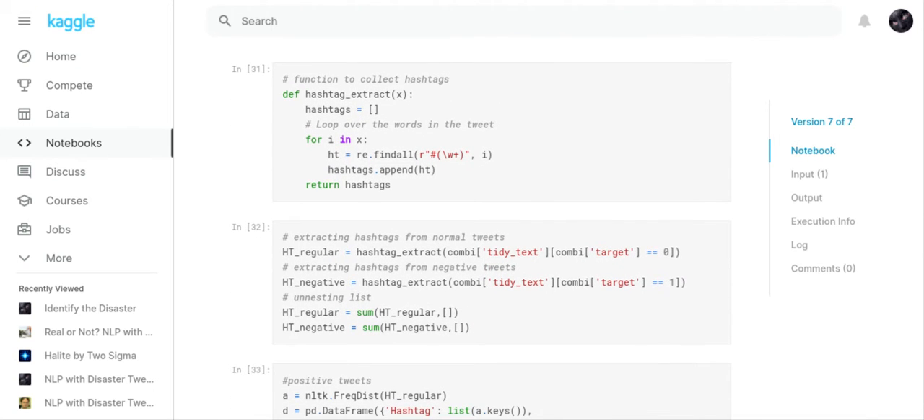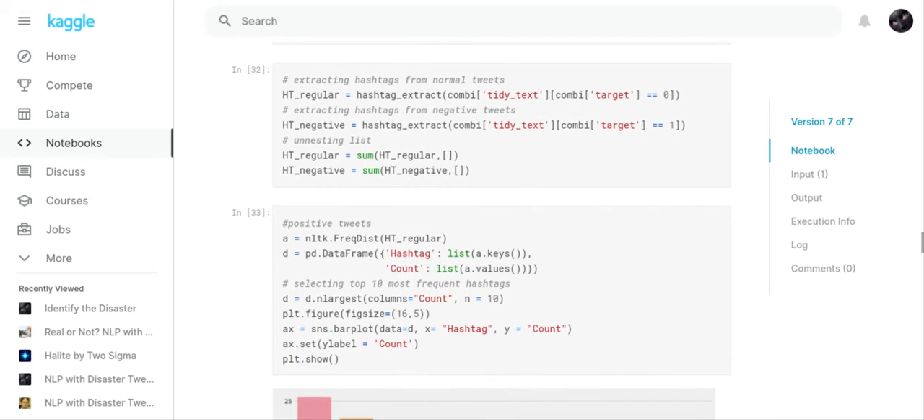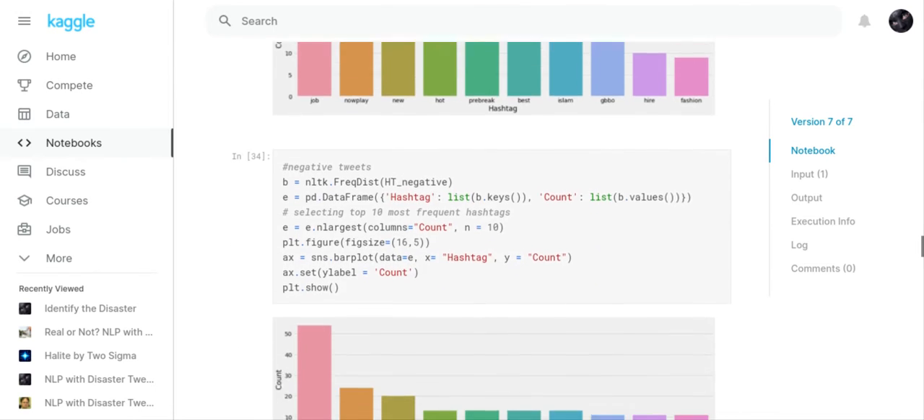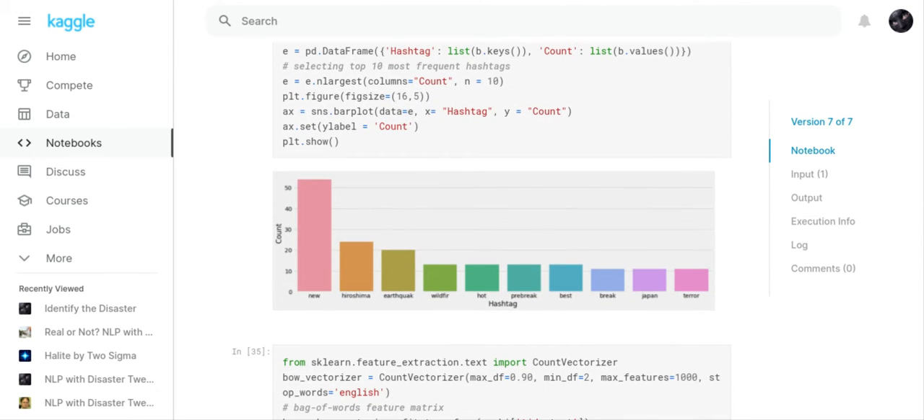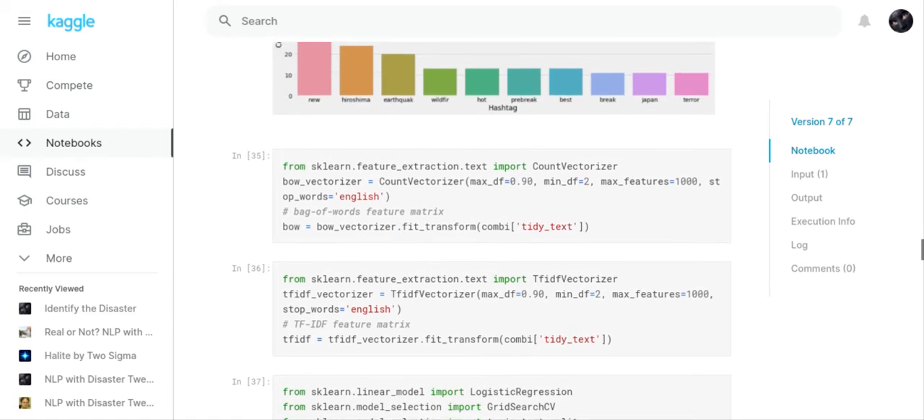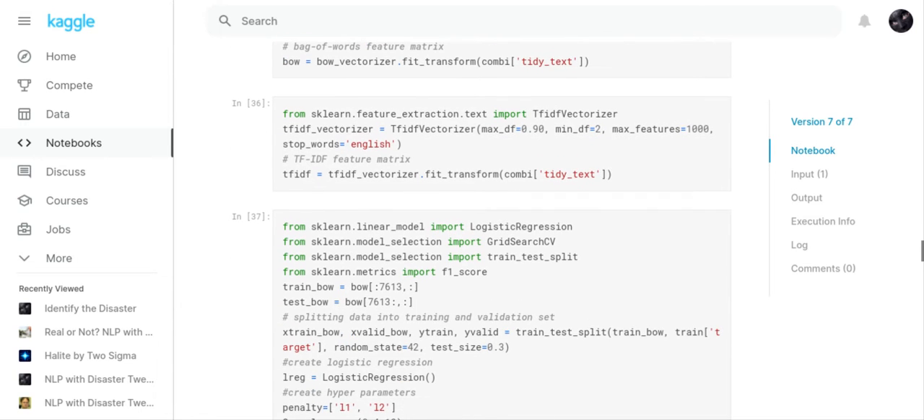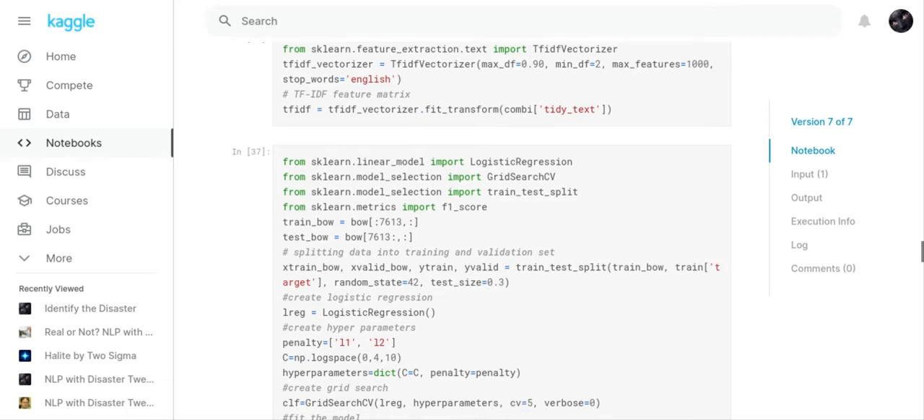So we collected the hashtags. We did some more work, and now we've got positive tweets. And we've got a list of negative tweets as well. So now we do a count vectorizer, and do some more work, TFID vectorizer.